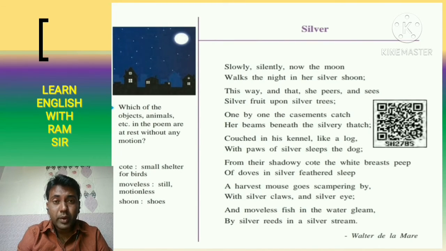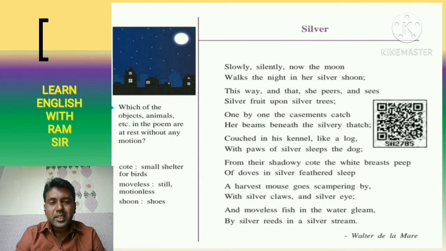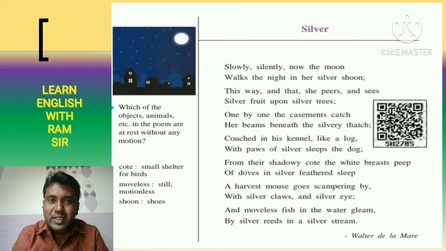Paws means the four hands of the dog. The dog is now resting in his house, but slowly this light is spreading in his kennel, and after that his paws were converted into which color? Silver color, due to the moonlight.